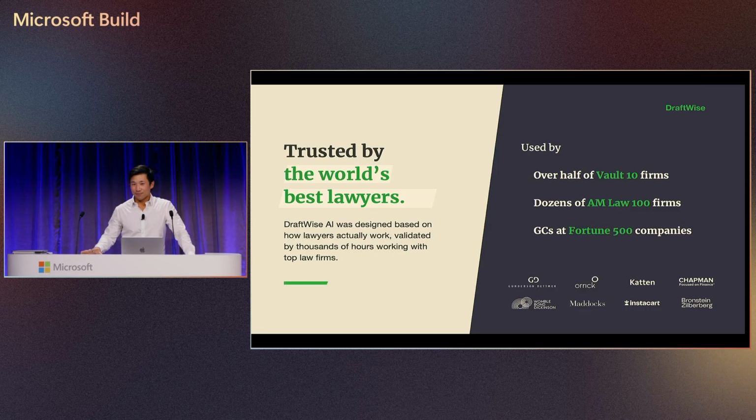And it's not just them. Over half of the top 10 law firms in the world use DraftWise. Dozens of the top US law firms use DraftWise. And in-house legal teams at Fortune 500 companies like PwC and Instacart also use DraftWise.